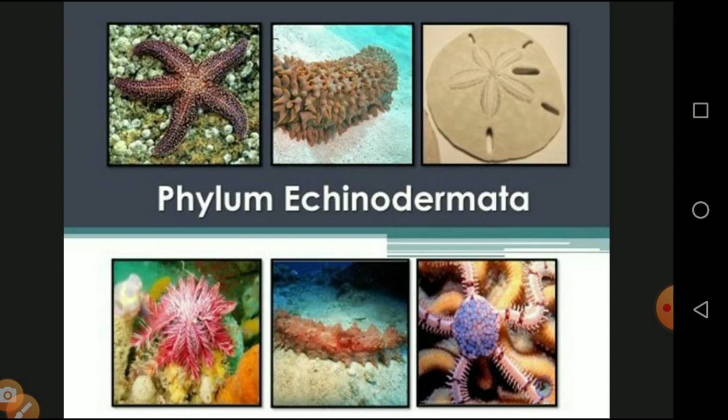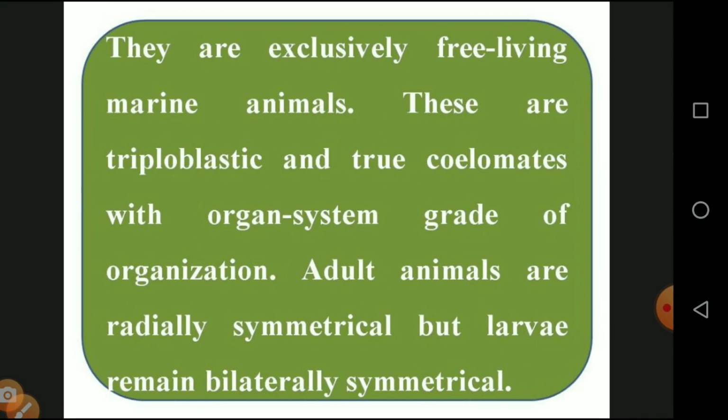We will see now. They are exclusively free-living marine animals. They are triploblastic organisms, with the presence of ectoderm, endoderm, and mesoderm. Then true coelomates with an organ system. It is a first level. They have an organ system grade of organization. The adult animals are radially symmetrical.